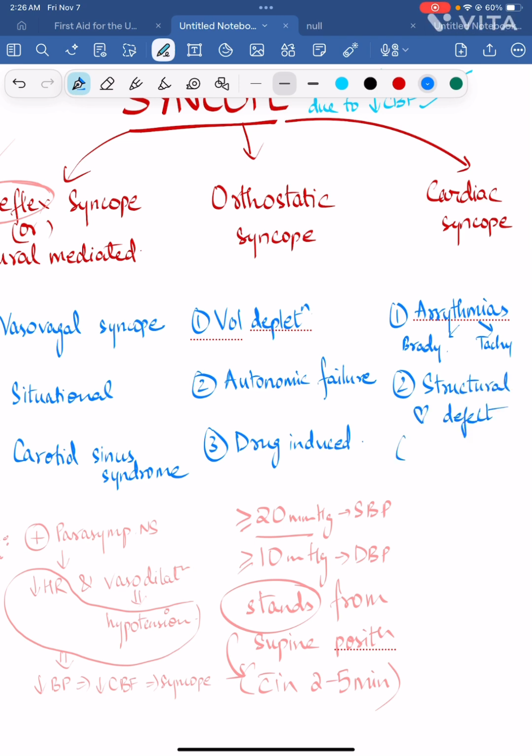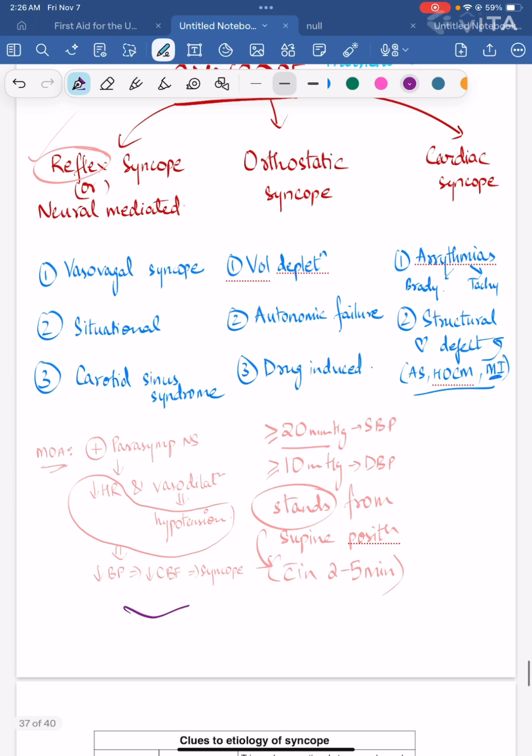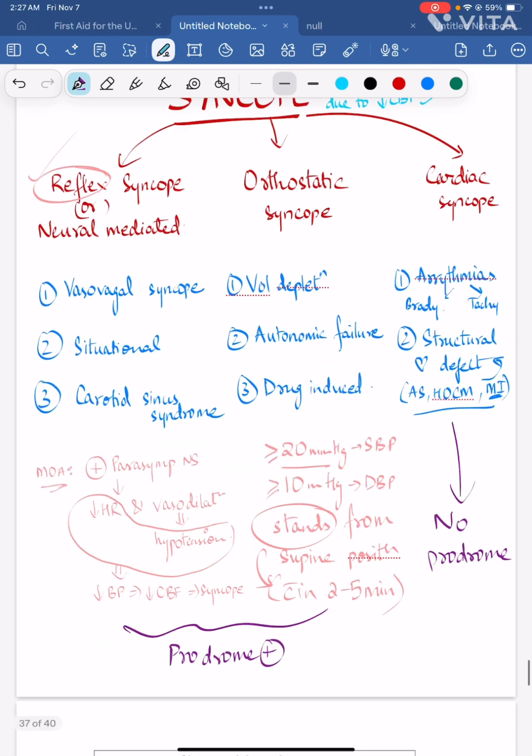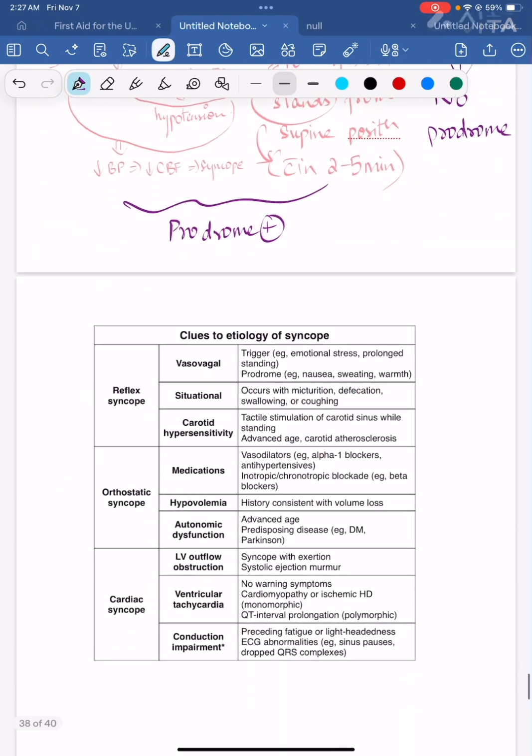For example, there is aortic stenosis, hypertrophic cardiomyopathy, or previous MI which is causing ischemic heart disease, right? So these all can cause structural heart defect, which can lead to cardiac syncope. One thing you should note is these two might have a prodrome, but cardiac syncope doesn't have a prodrome. Right? Now I'll proceed further and let's look at it in the tabular form.